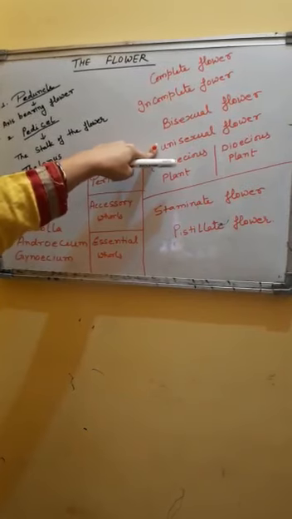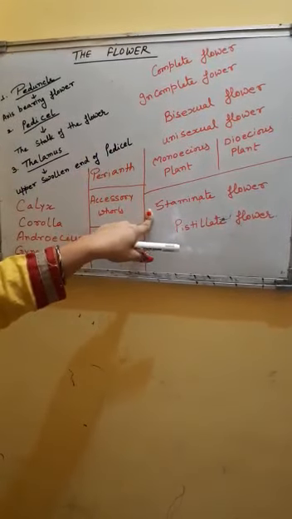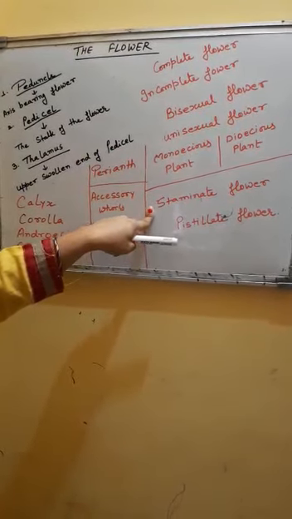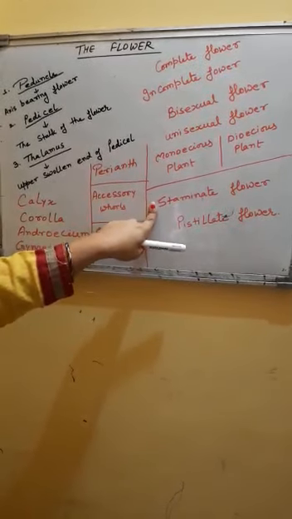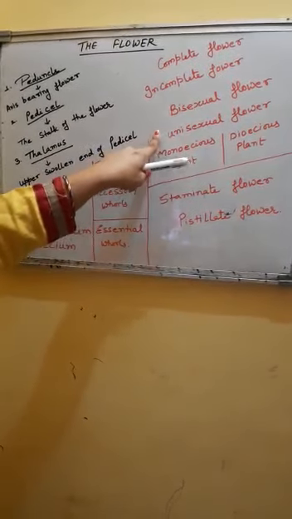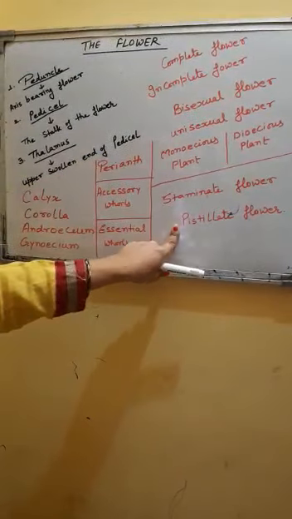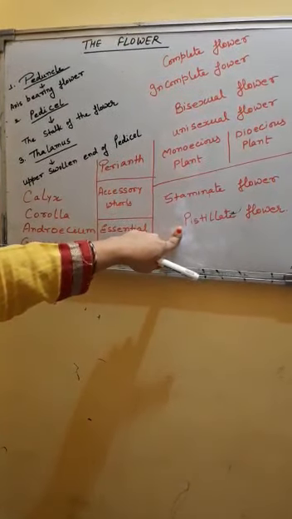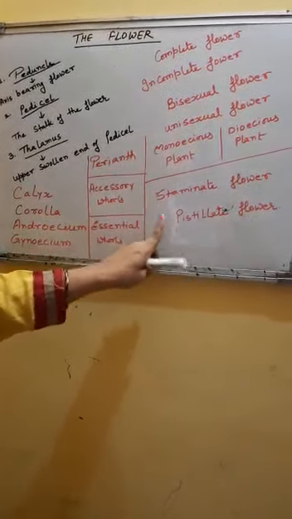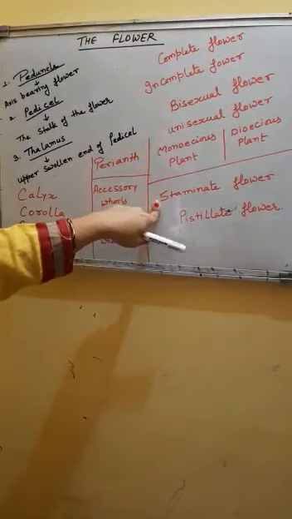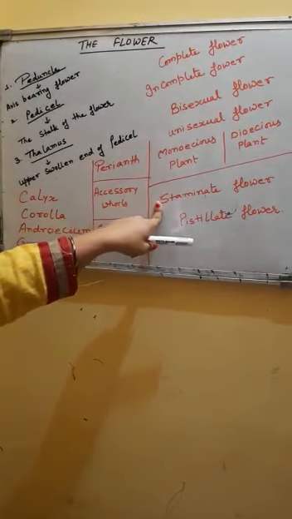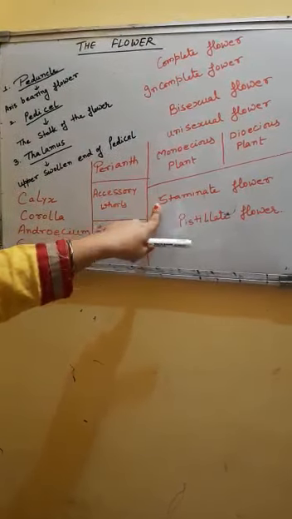A male flower is also called staminate flower as it has stamen, and a female flower is called pistillate as it has pistil or carpel. So having stamen makes a unisexual flower male or staminate, and having pistil or carpel makes it pistillate.